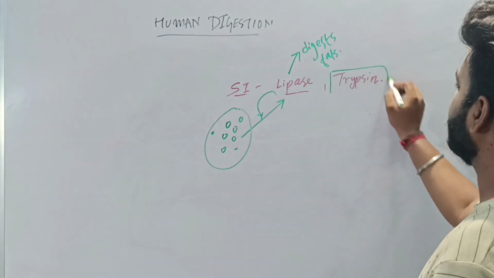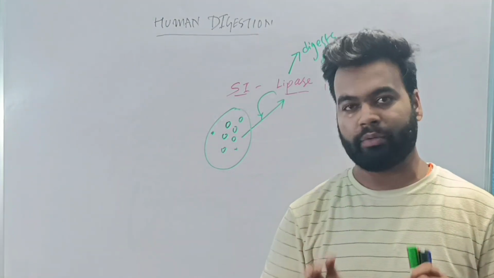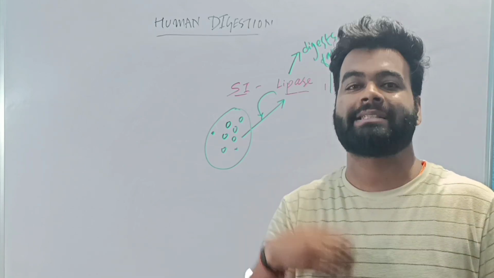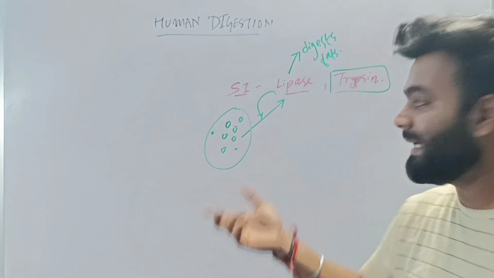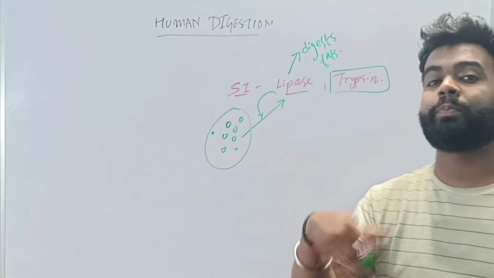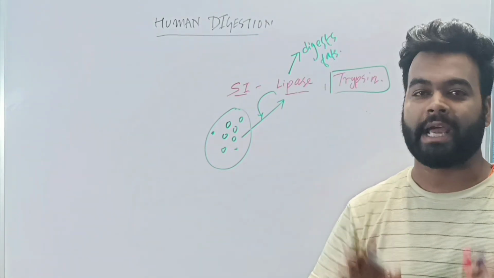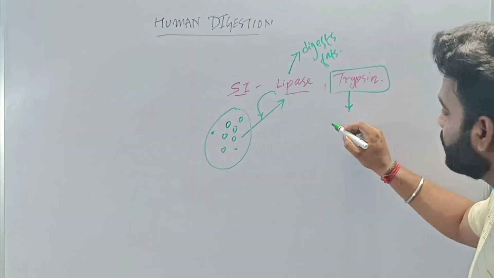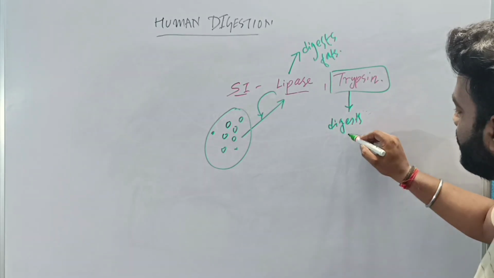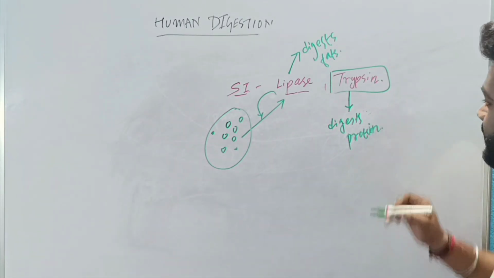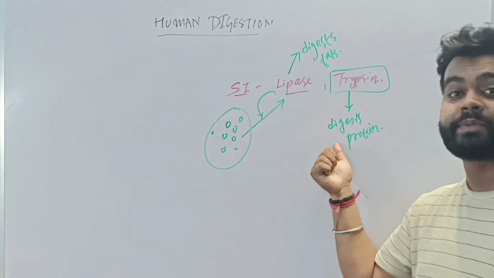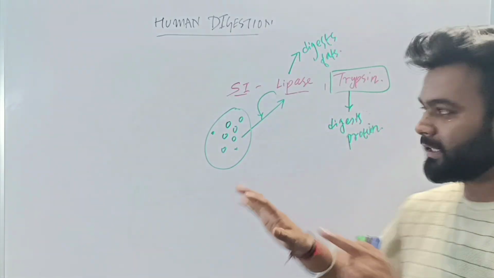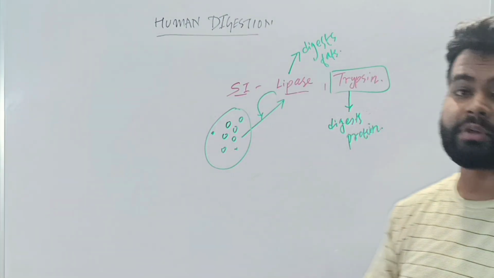So what is the role of trypsin then? In the stomach, pepsin digests the protein, but some amount of protein is still left which is not digested, and it enters the small intestine. The leftover proteins will be digested by trypsin, because trypsin also digests protein, but in the small intestine, and pepsin was digesting protein in the stomach. Is that clear? So this is the digestion process in the small intestine.